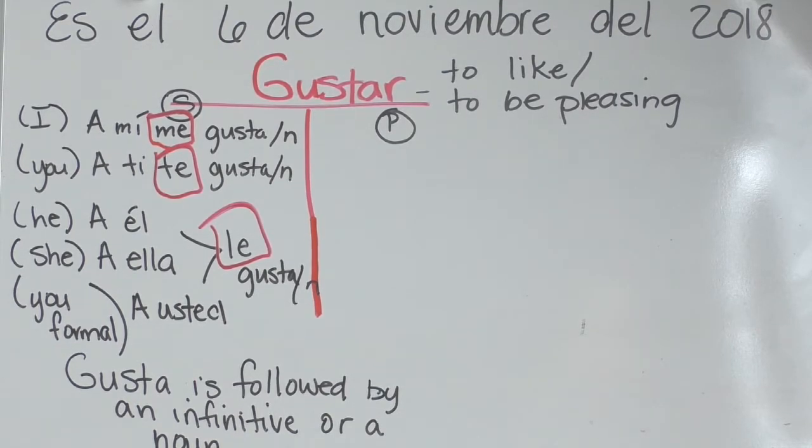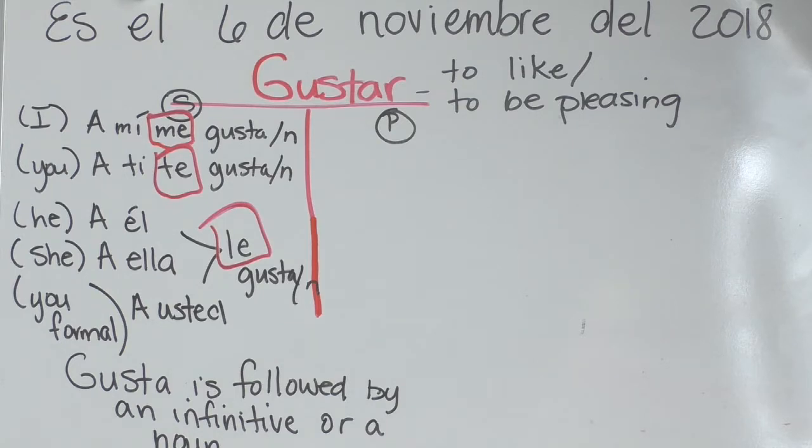So here we go. When I say I like, I say a mí me gusta or a mí me gustan. When you say you like, we say a ti te gusta or a ti te gustan. When we say he likes, we say a él le gusta or a él le gustan. When we say she likes, we say a ella le gusta or a ella le gustan. When we say you formal like, we say a usted le gusta or a usted le gustan.